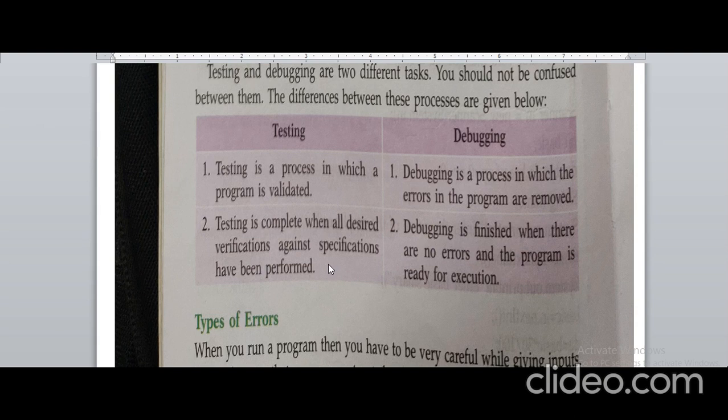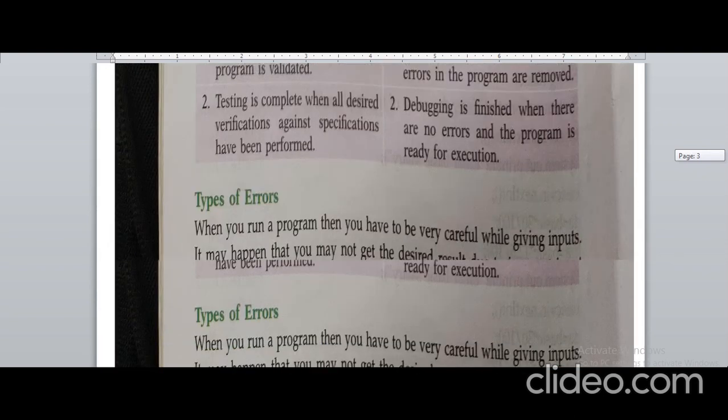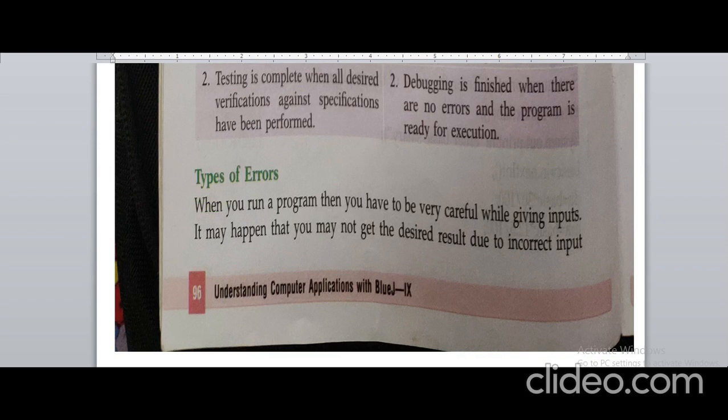Now, next we are going to discuss types of errors. When you run a program, you have to be very careful while giving inputs. It may happen that you do not get the desired result due to incorrect input.